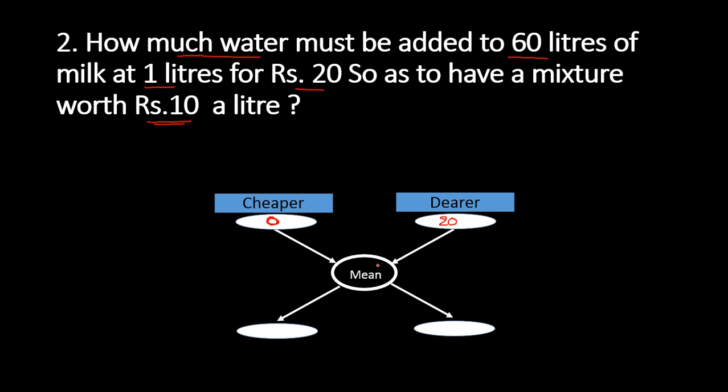Okay. What is the resultant price of the mixture? Mixture 10 rupees. So in what ratio do we have to add? See, this is milk and this is water. Now 10 rupees is the mean price. What is the difference? Difference between 20 and 10 is 10, and difference between 10 and 0 is 10. So in what ratio do we have to add? 1:1. So this milk, how many liters are we adding? 60 liters is there. So one part is 60. Water is also one part, which is 60. So we have to add 60 liters of water. So this is the answer.